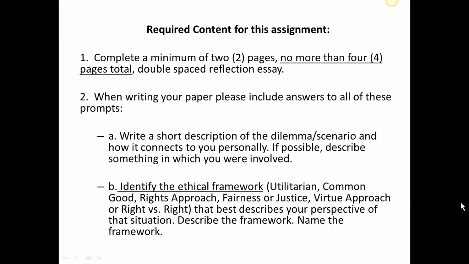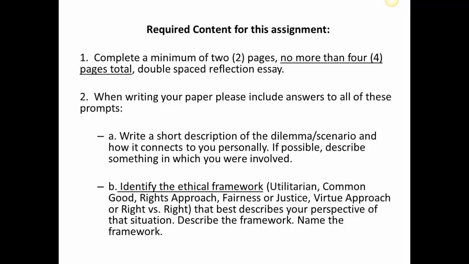Required content for this assignment. 1. Complete a minimum of 2 pages but no more than 4 pages total double-spaced reflection essay. 2. When writing your paper, please include answers to all of these prompts. A. Write a short description of the dilemma scenario and how it connects to you personally. If possible, describe something in which you were involved. It is not required that that be a situation you were involved in.